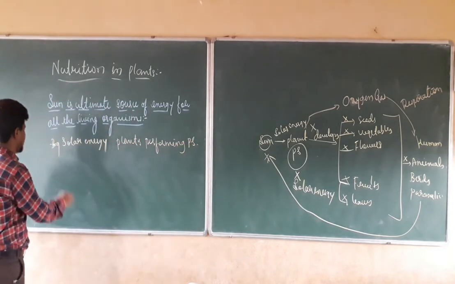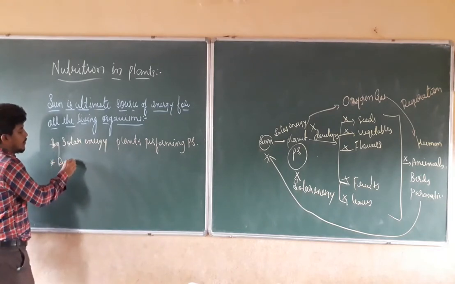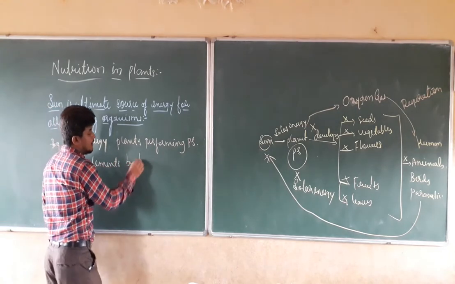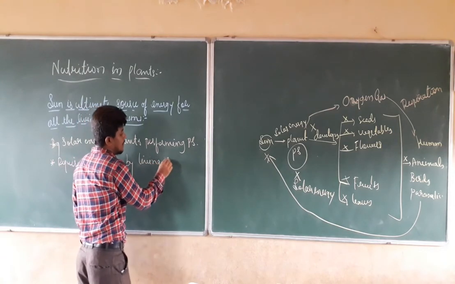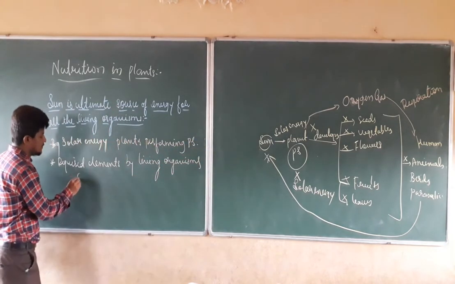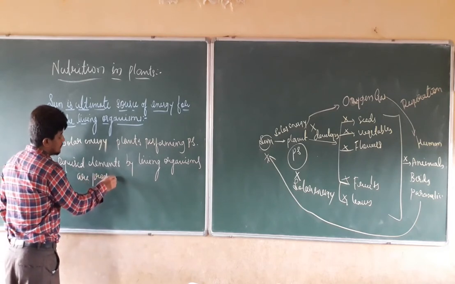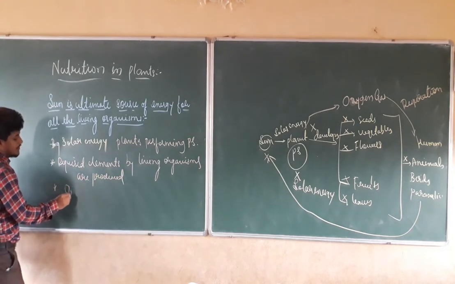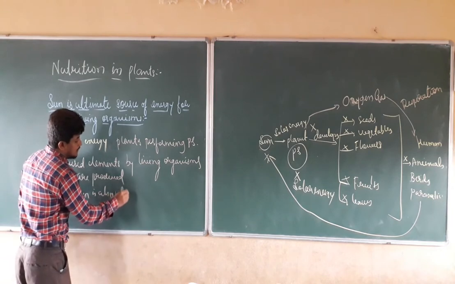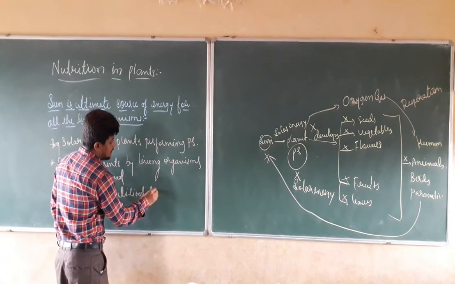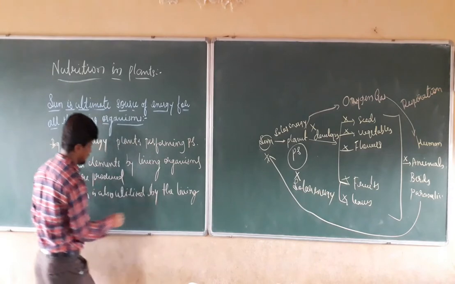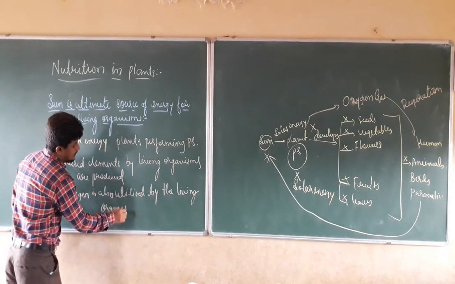By this photosynthesis, the elements required by living organisms are produced, as well as oxygen, which is also utilized by the living organisms.